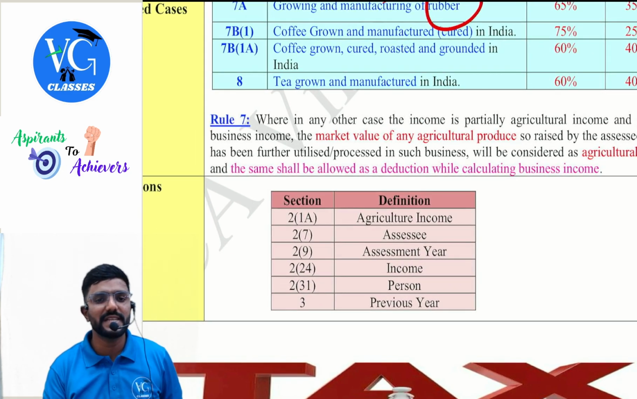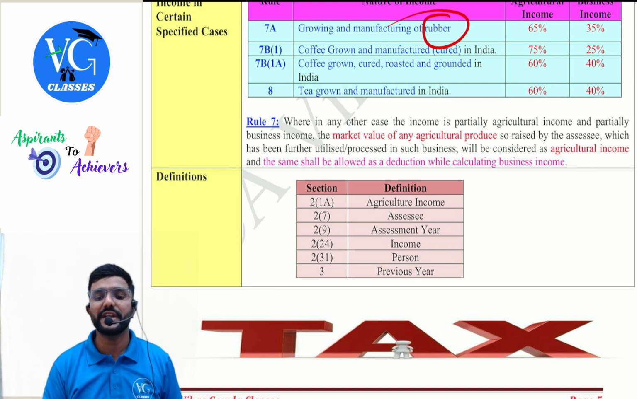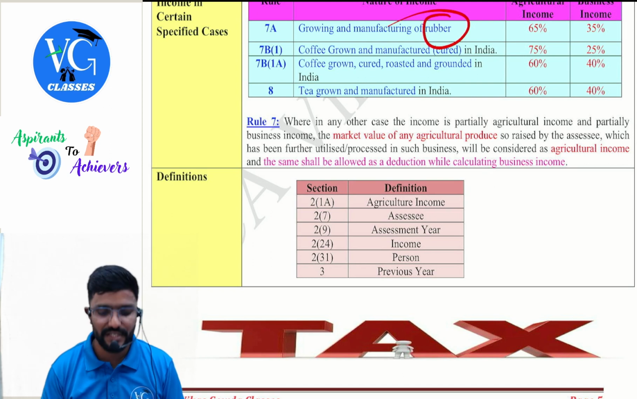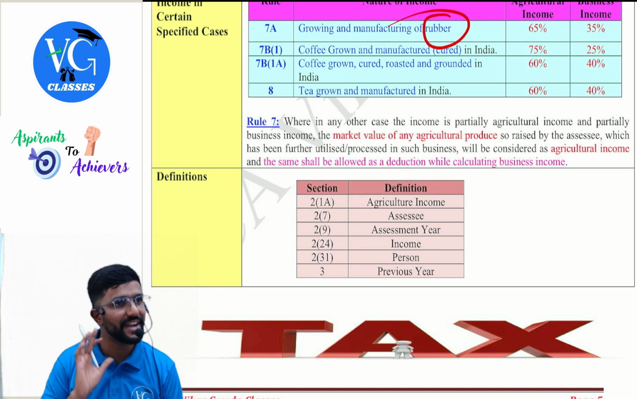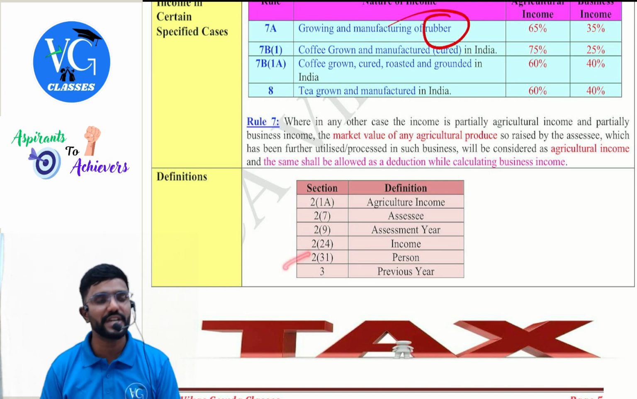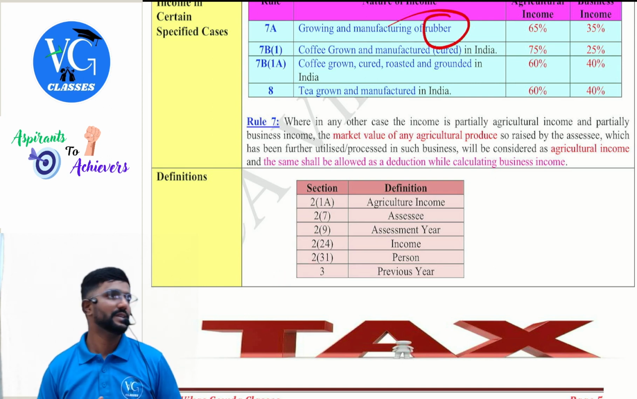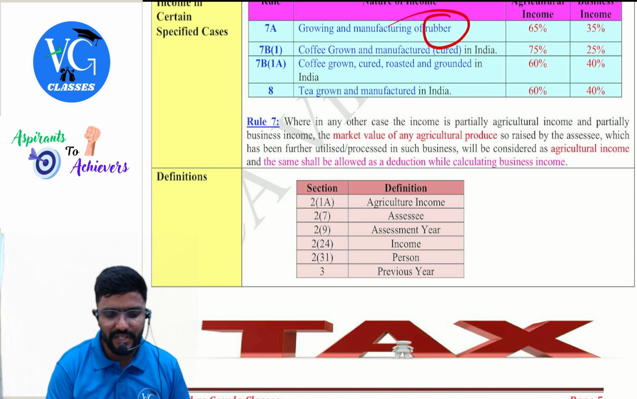At the end, I have just given the list of important definitions and their sections, guys. Section 2 clause 18 defines agricultural income. Section 2 clause 7 defines assessee. 2 clause 9 defines assessment year. Then 2 clause 24, which is an inclusive definition, defines income. Section 2 clause 31 defines person. Section 3 defines previous year. Guys, easy to remember also. I will just tell you.